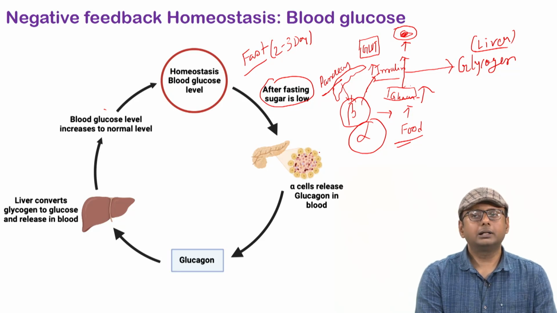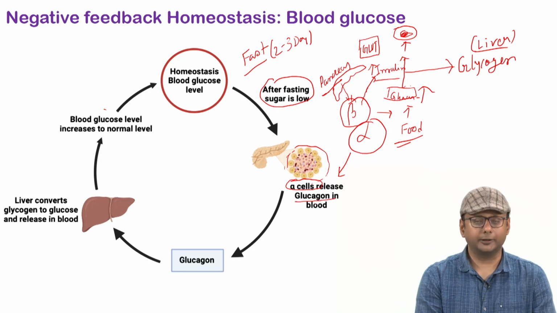So what does the pancreas do? Again the same organ, but this time the pancreatic alpha cells. Last time it was the beta cells, this time the alpha cells. Alpha cells will secrete another hormone called glucagon. And what will glucagon do?